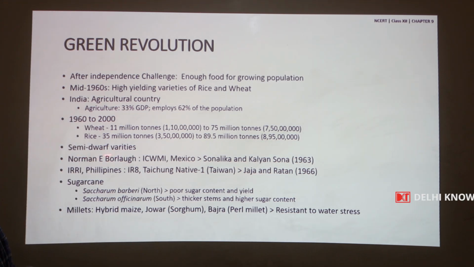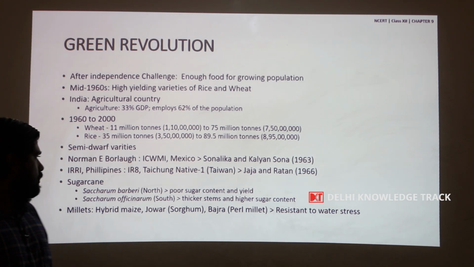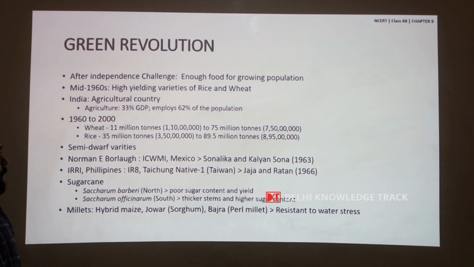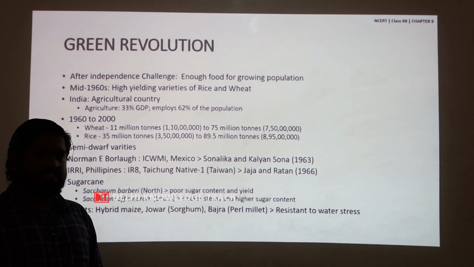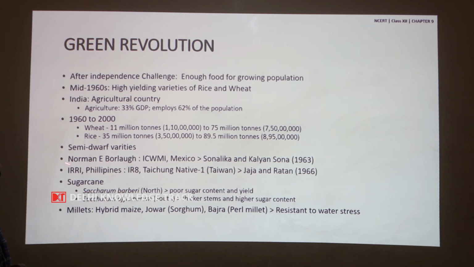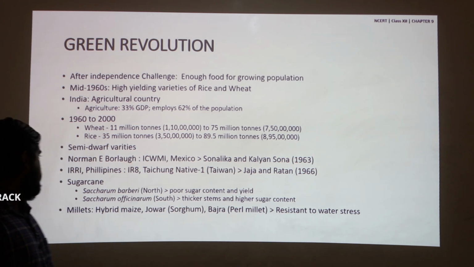Norman E. Borlaug, the father of the Green Revolution and a Nobel laureate, developed these semi dwarf varieties at the International Center for Wheat and Maize Improvement in Mexico, called CIMMYT. Based upon these lines, the Indian wheat varieties Sonalika and Kalyan Sona were developed and released in 1963.